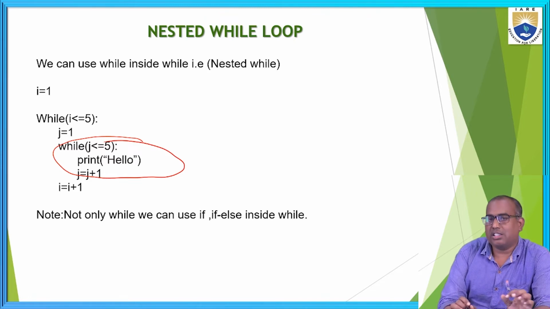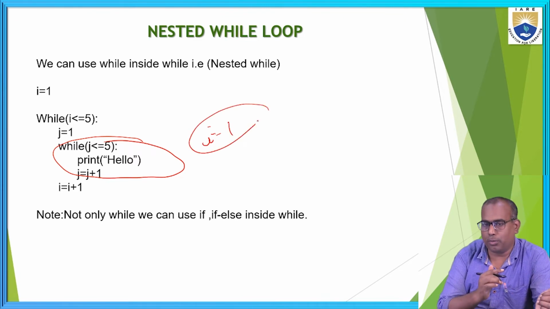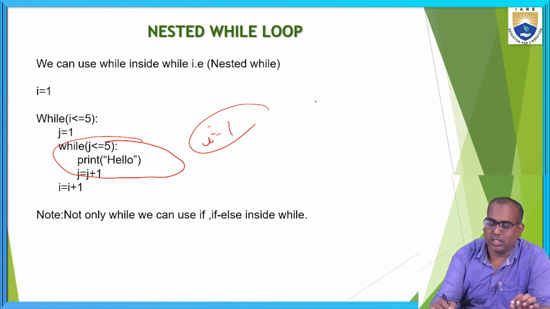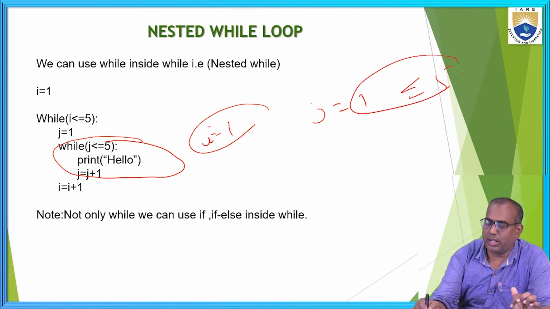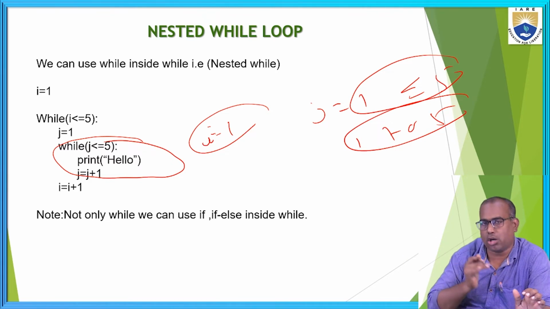In this case, for each iteration of the outer loop, the inner loop executes 5 times. Here the inner loop starts with j is equal to 1, j less than or equal to 5, so 1 to 5 times.